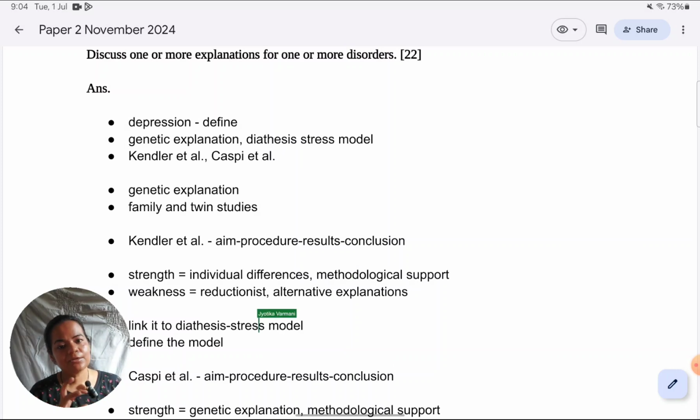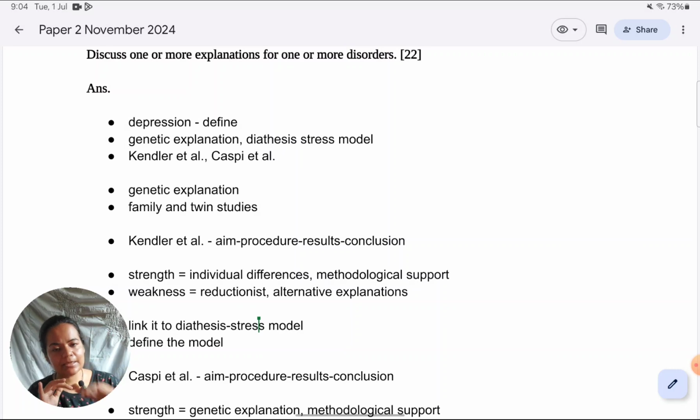Then transitioning into the next explanation by linking it with the previous, showing what the limitation in the previous was that is overcome by the next explanation. That gives a logical order also. It tells you also which you should take first, like genetic you should take first and then diathesis, because diathesis is more holistic compared to genetic.